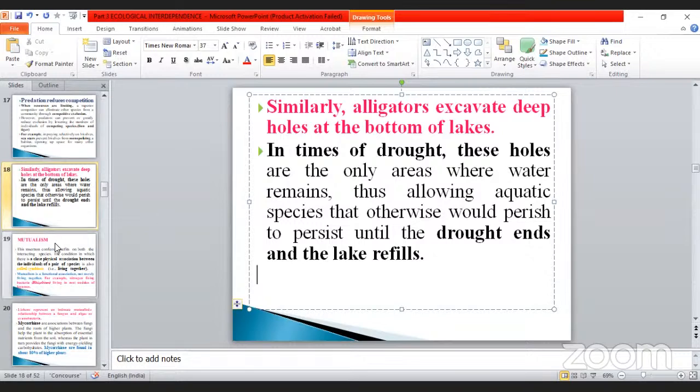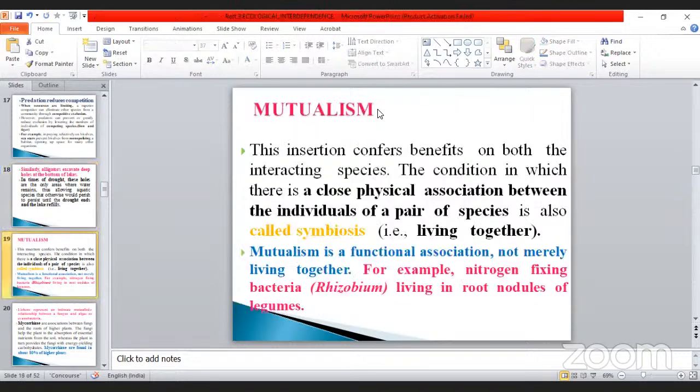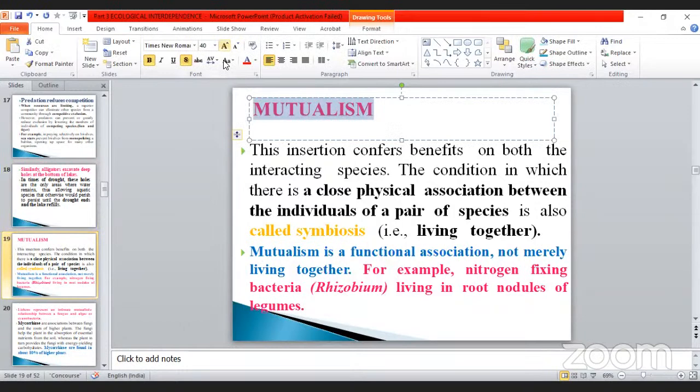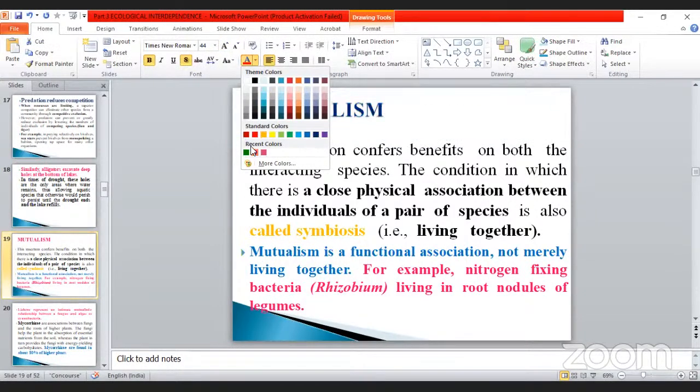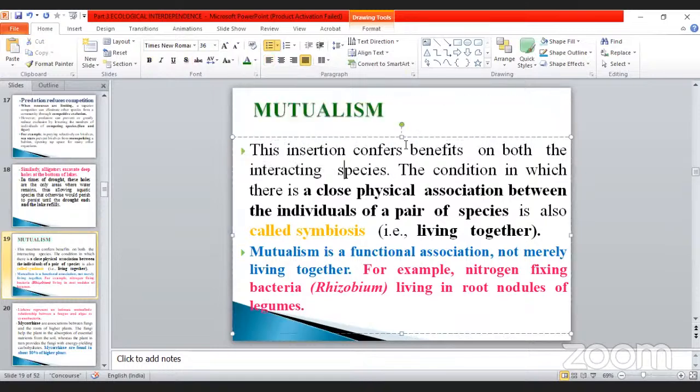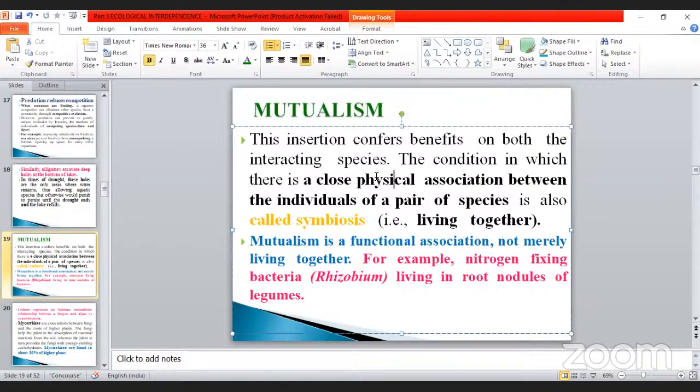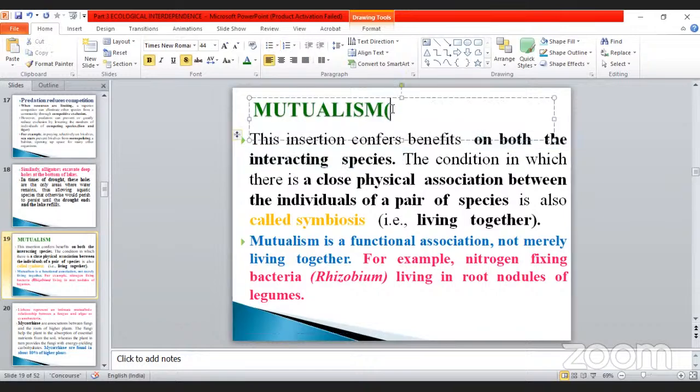So this is another important point. Okay, the next important heading is mutualism. Already we studied this one. What is mutualism? Both the animals or plants are getting benefit. That condition is called mutualism. See here, this interaction confers benefits on both the interacting species. What is the meaning? Both positive and positive. So both are beneficial. That is called mutualism.